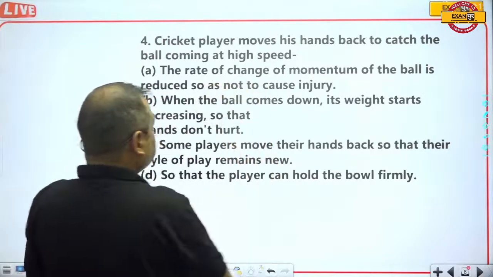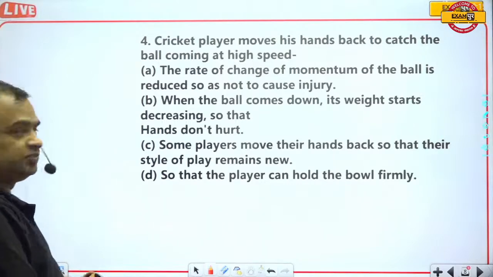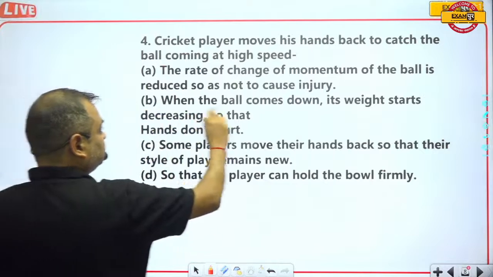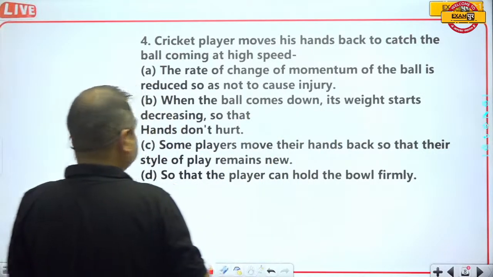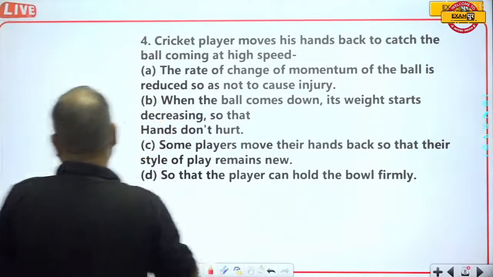A cricket player moves his hands back to catch the ball coming at high speed. The options are given as: the rate of change of linear momentum of the ball is reduced so as not to cause injury. Yes, it is discussing that.